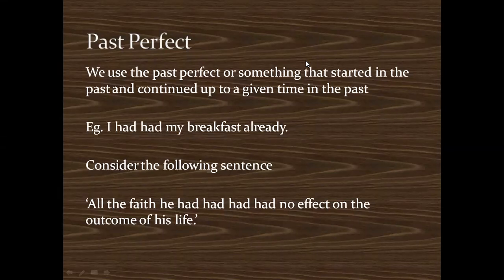So like this, some of the sentences can be replaced. The past perfect tense can have two had or four had, wherein the second had can be replaced sometimes by a regular verb. And if you are using four had in a statement, in that case, the second and the fourth can be replaced by a regular verb.